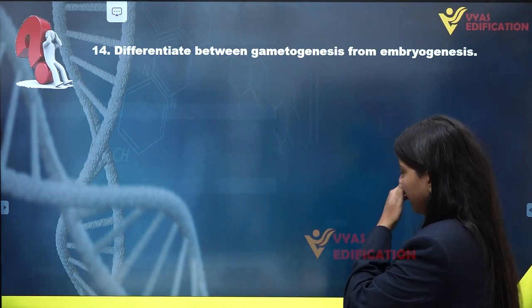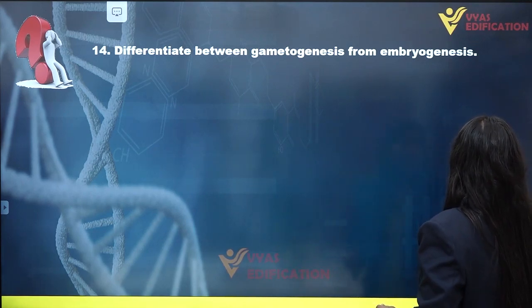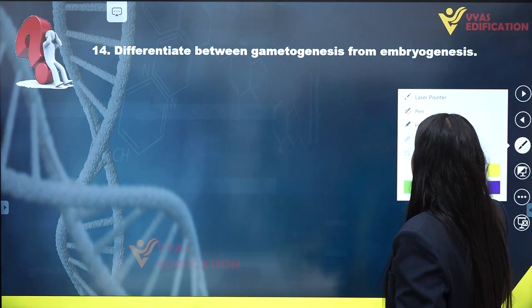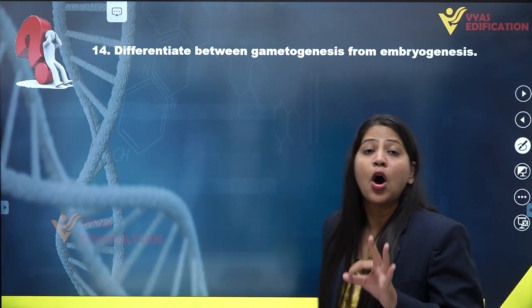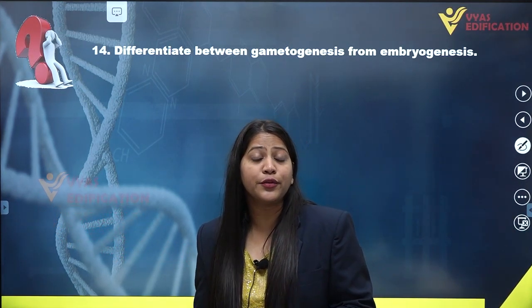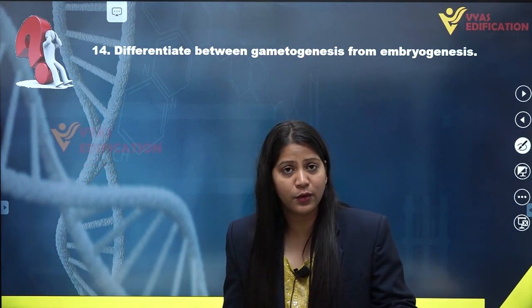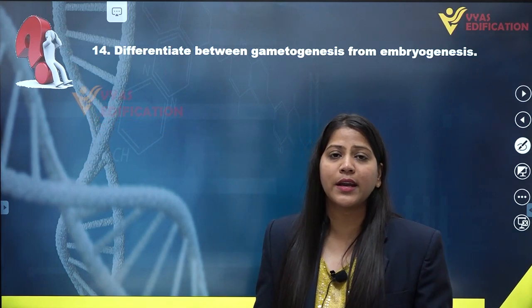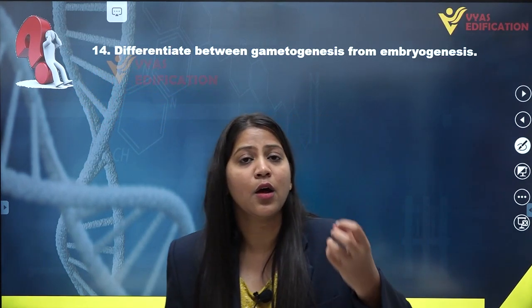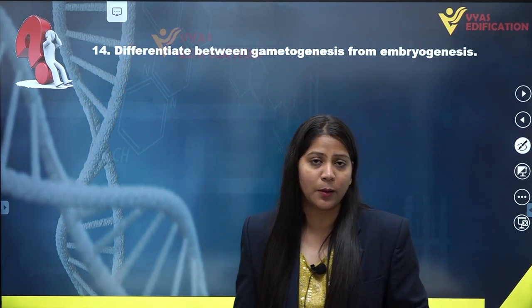Now, if we are talking about gametogenesis, we know that it is first of all a process of formation of different types of gametes in different types of individuals, or it can also occur in only one individual.